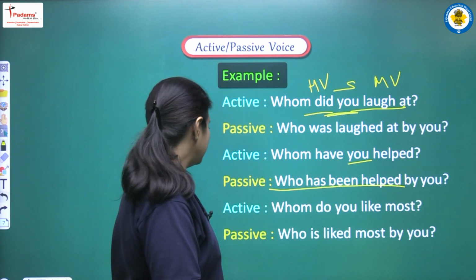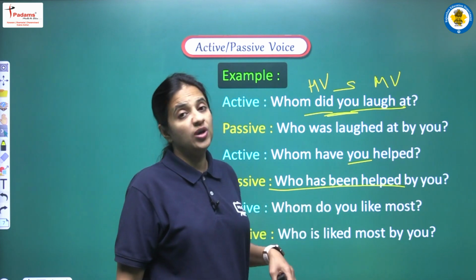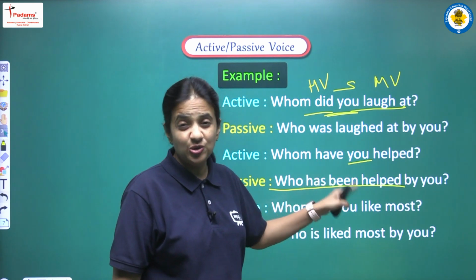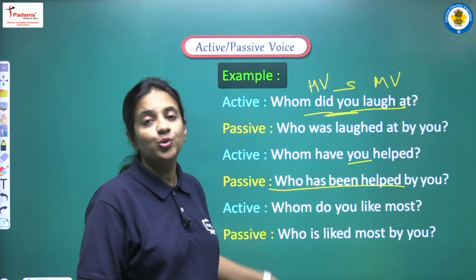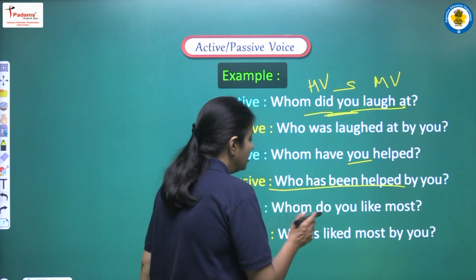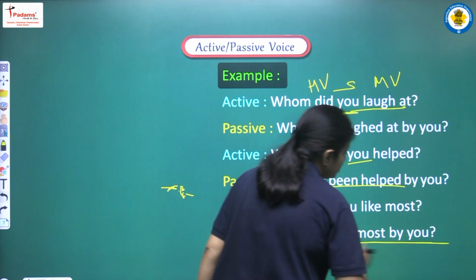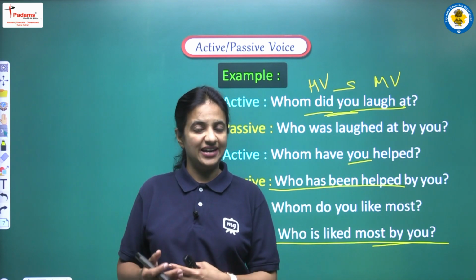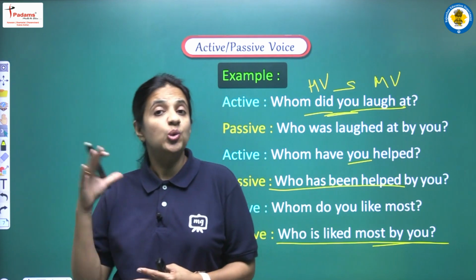Okay. Next sentence, whom do you like most? So again we are having whom in the beginning, and we don't have any object here, and we have to convert this sentence into passive voice. So let's see, we will write who is liked most by you. So in this manner we can convert the sentences in which we are having who in the beginning.